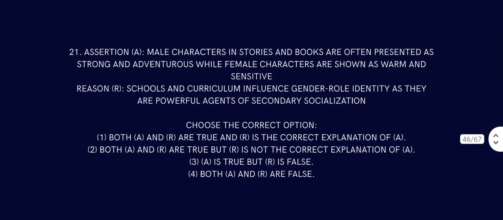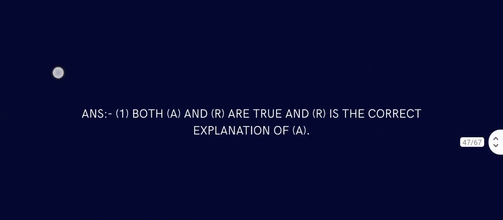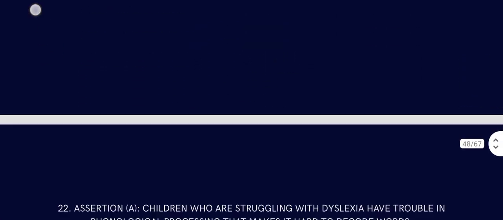Question number 21. Assertion: male characters in stories and books are often presented as strong and adventurous, while female characters are shown as warm and sensitive. That is correct, so the assertion is true. Reason: schools and curriculum influence gender role identity as they are powerful agents of secondary socialization. That is also true. So A and R are true, and R is the correct explanation of A.